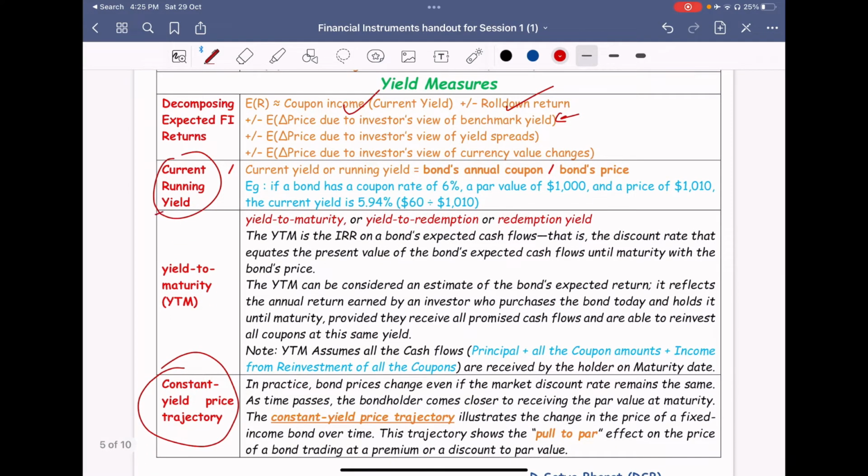Current yield, or running yield, another name, is nothing but your bond price. What is the bond price that you bought? The current market price, not the face value.